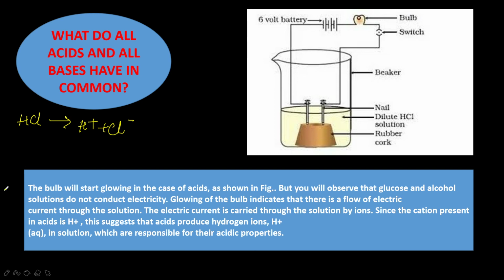So H+ plus H2O gives rise to H3O+. Hydrogen ion is always written either as H+ or hydronium ion H3O+. H+ and H3O+ are just the same.